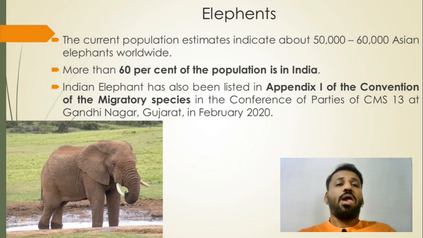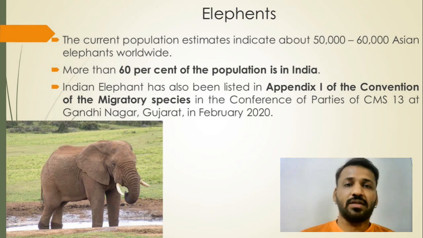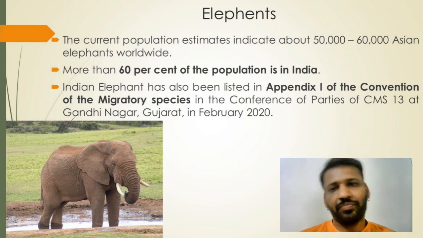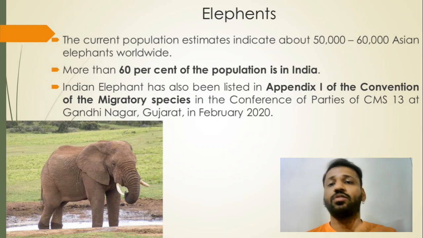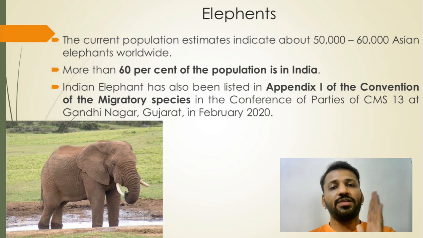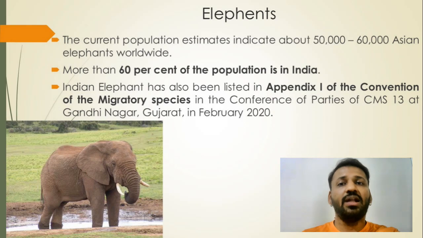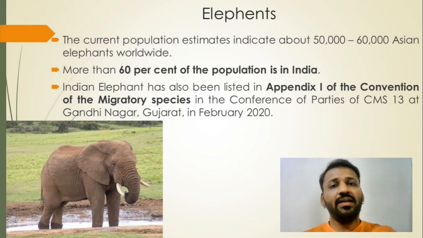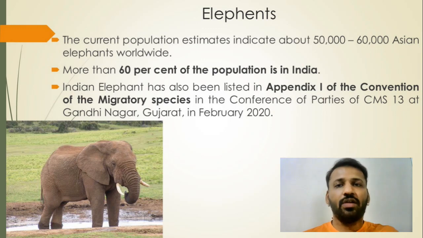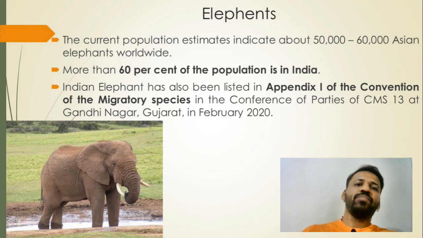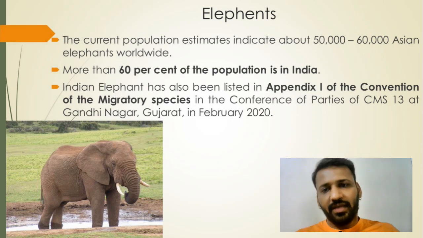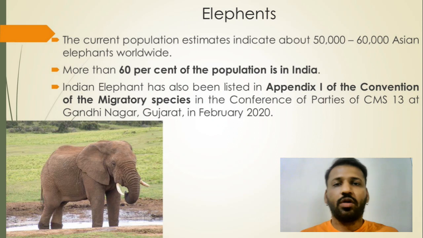Recently the documentary known as Elephant Whispers has won the Oscar prize. So you should see that documentary, as questions can be asked on elephants. So 60% of the population of the Asian elephant is in India. And the elephant is listed in Appendix 1 of the Convention on Migratory Species, at Gujarat in 2020. So these things are very important from the prelims point of view.